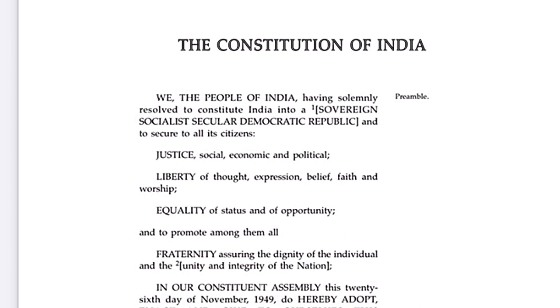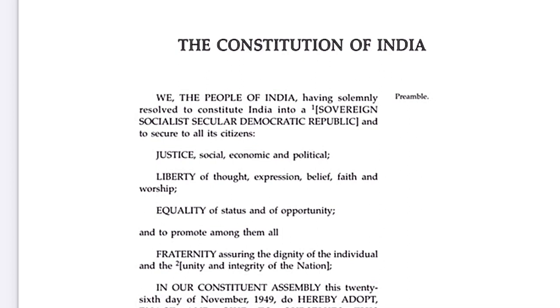Then we say that India is a democratic country. By democracy, we mean that fair elections take place in the country. That means that it is a country of the people, by the people and for the people. So the people have real power in any democratic setup, as opposed to autocracy where the power is concentrated in the hands of a few people. So that is not what India is. India is a democratic country.